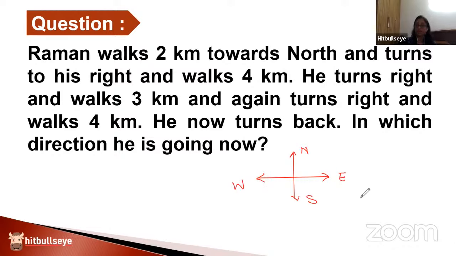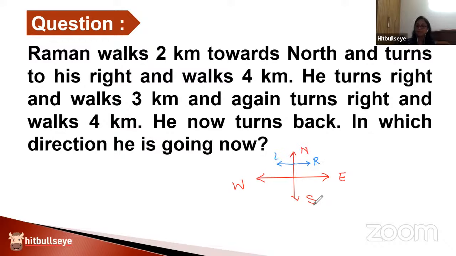With these basic directions being clear to you, the second concept that you need to understand is, what do we mean by a person taking a right or a left with respect to where the person is moving? So if a person is moving towards north and he happens to take a right turn, obviously this will be his right turn and this will be his left turn.